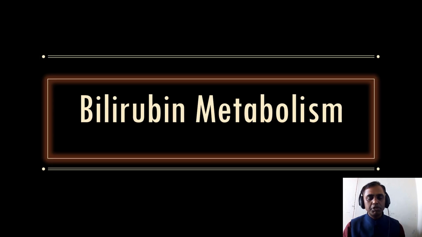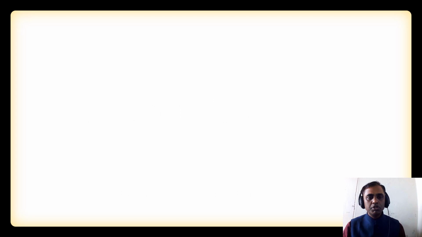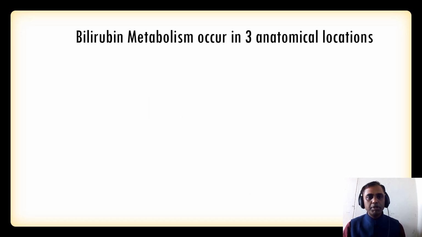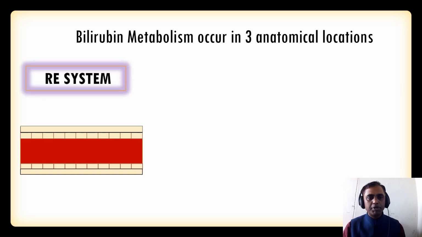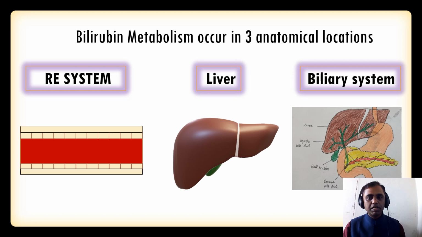So let us study about bilirubin metabolism. In a single word, if you want to explain bilirubin metabolism, it is nothing but starting from the end product of heme degradation. Here, we can understand bilirubin metabolism with three anatomical locations. Number one is the reticuloendothelial system. Number two is the liver, and the third one is the biliary system. So let us study in detail.